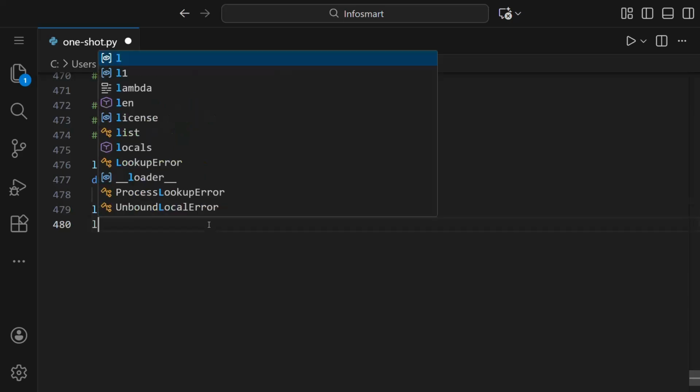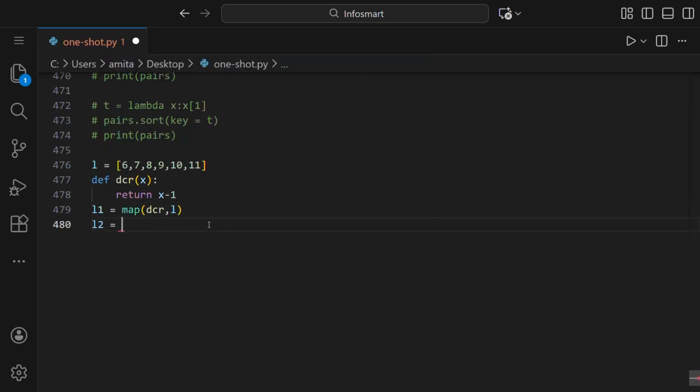So now let us make L2. What is L2? If the element of L1 is divisible by 5, we have to filter those and then create another list which is L2, and then print that L2.